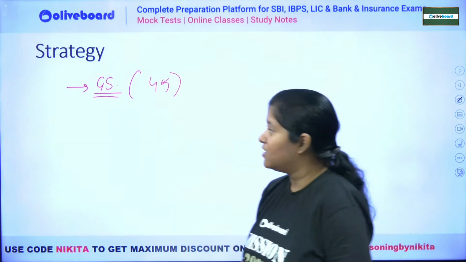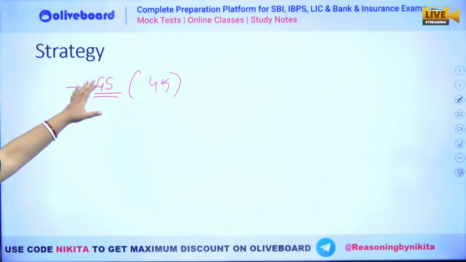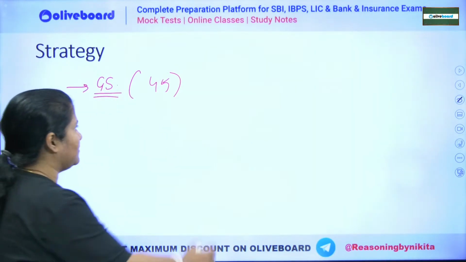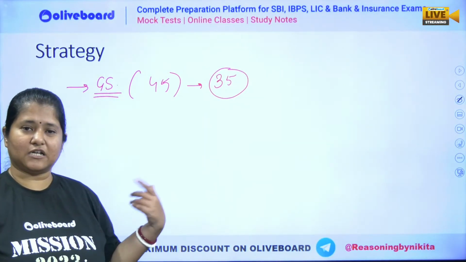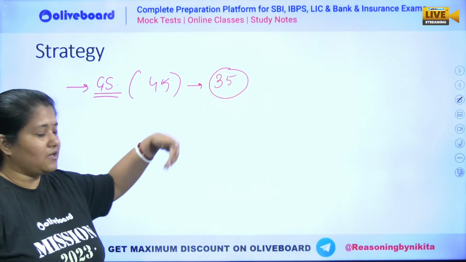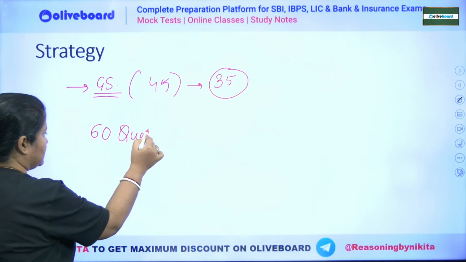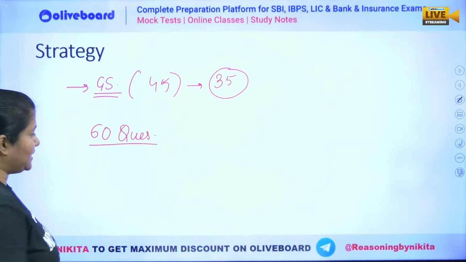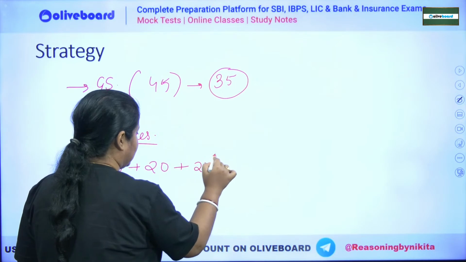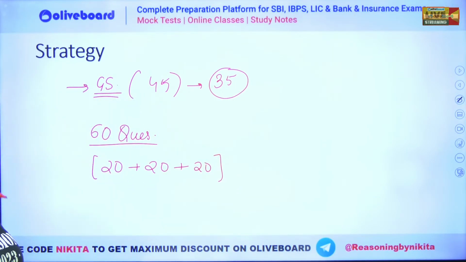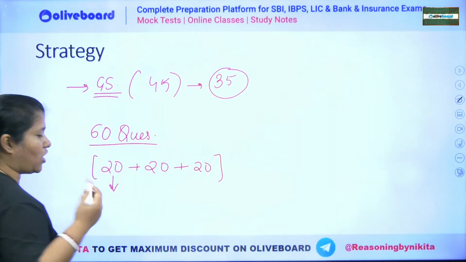So do not worry. Okay, so here the most important part is GS because we have 45 questions and you can see if you are able to score let's say 45 में से अगर 35 भी ले आते हो, ठीक है? So if let's say we have 35 questions here, so 35 अगर ले आए और बाकी section we have 60 questions still, right? 60 questions मतलब आपका 20 plus 20 plus 20. ठीक है, ये आपका division है ना? So 20, this is let's say English. So 20 में 20 करना कोई बहुत बड़ी बात नहीं है.